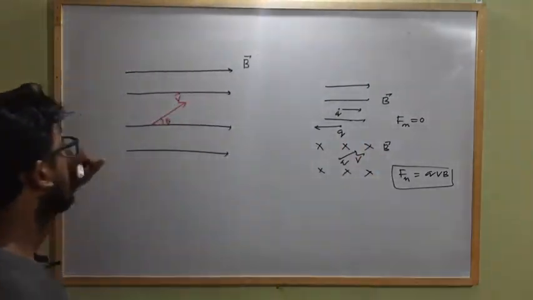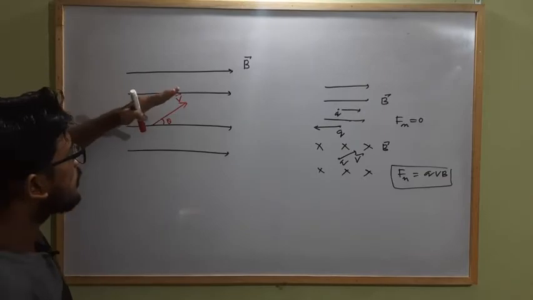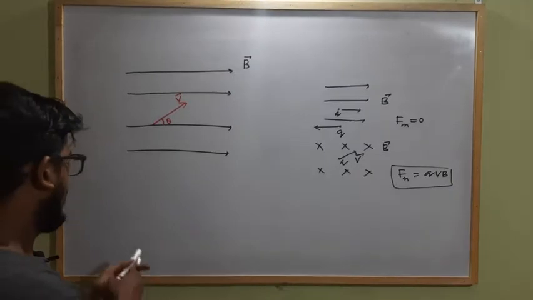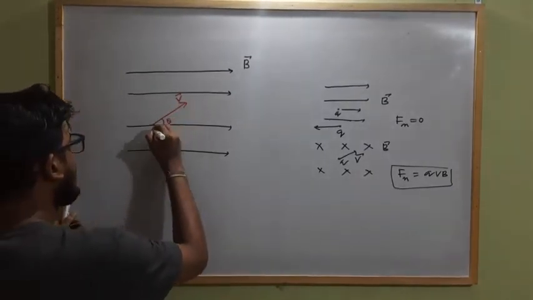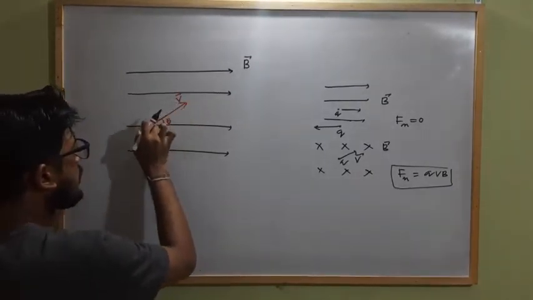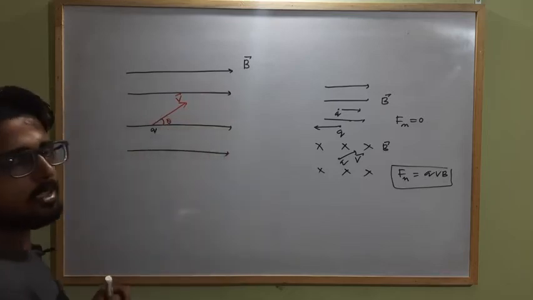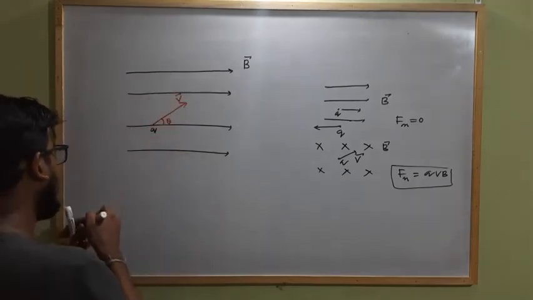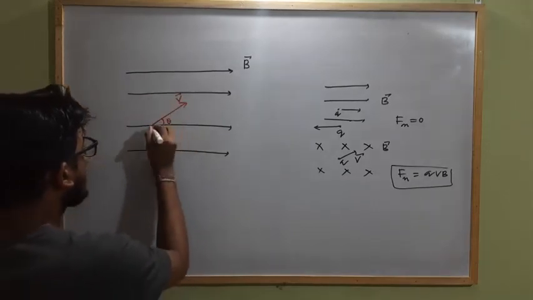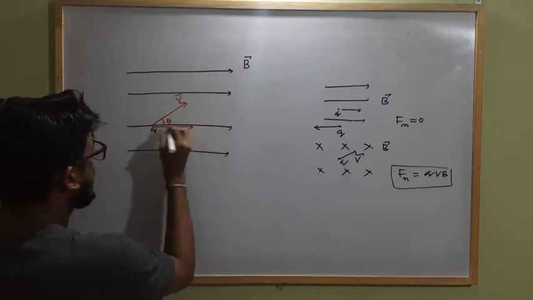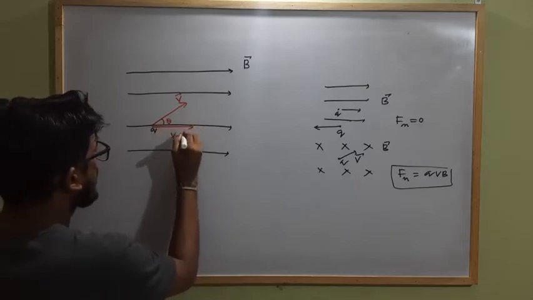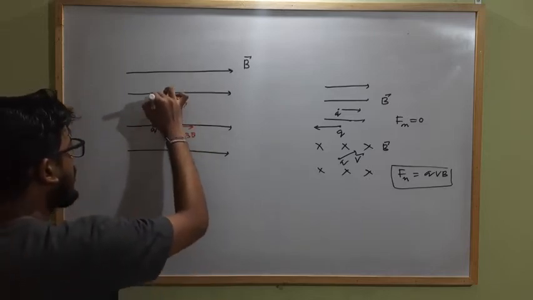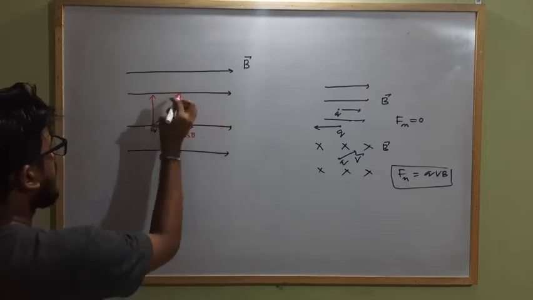Now we have to consider if the direction of velocity and external magnetic field are at an angle theta to each other. Here is the charge particle q which is traveling with velocity v at an angle theta with respect to the direction of external magnetic field. So in this case, the velocity of the charge particle has two components. One is along the direction of external magnetic field, that will be V cos theta, and another one will be perpendicular to the direction of external magnetic field, which has component V sin theta.